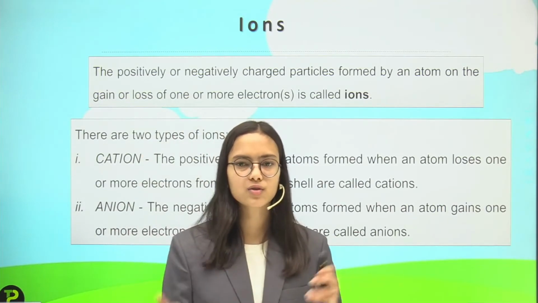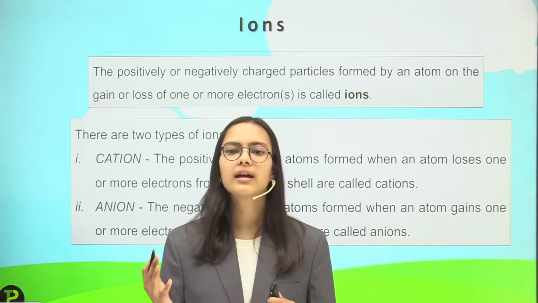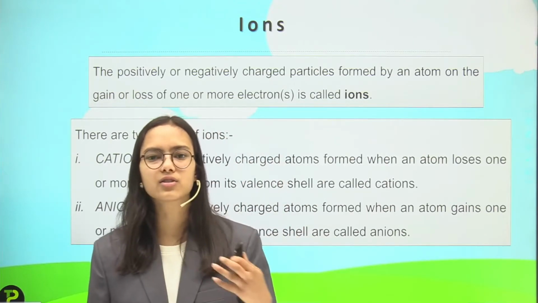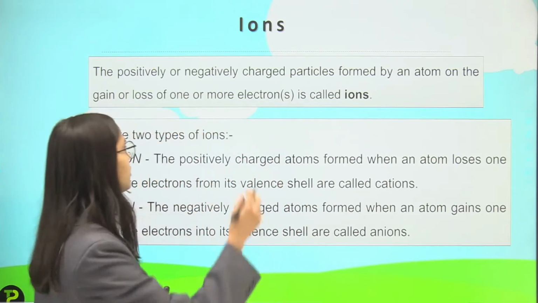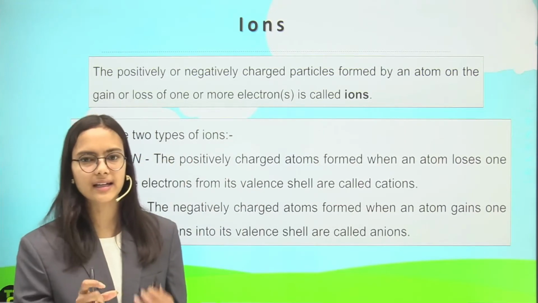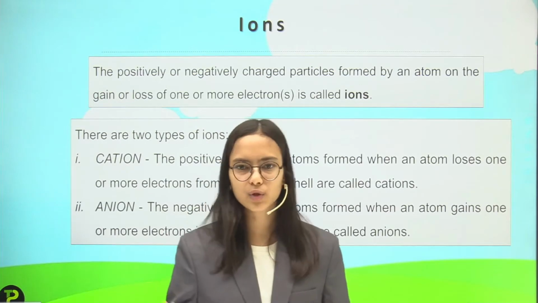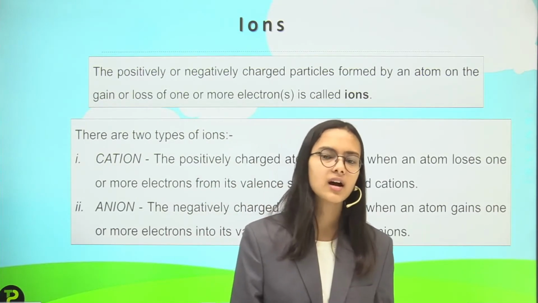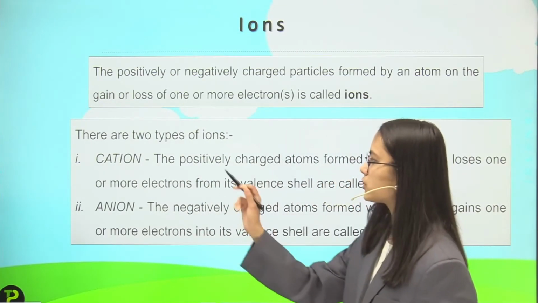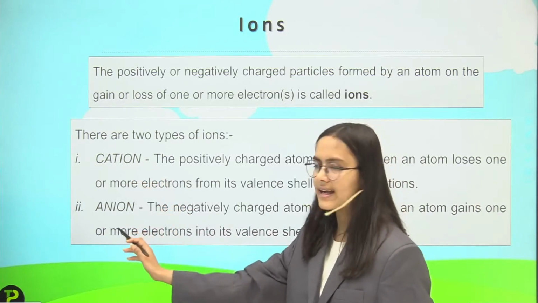If the electrons undergo transfer, then the atom will have a charge on itself. That charged particle is called an ion. There are two types, the positively charged and the negatively charged, called cation and anion.